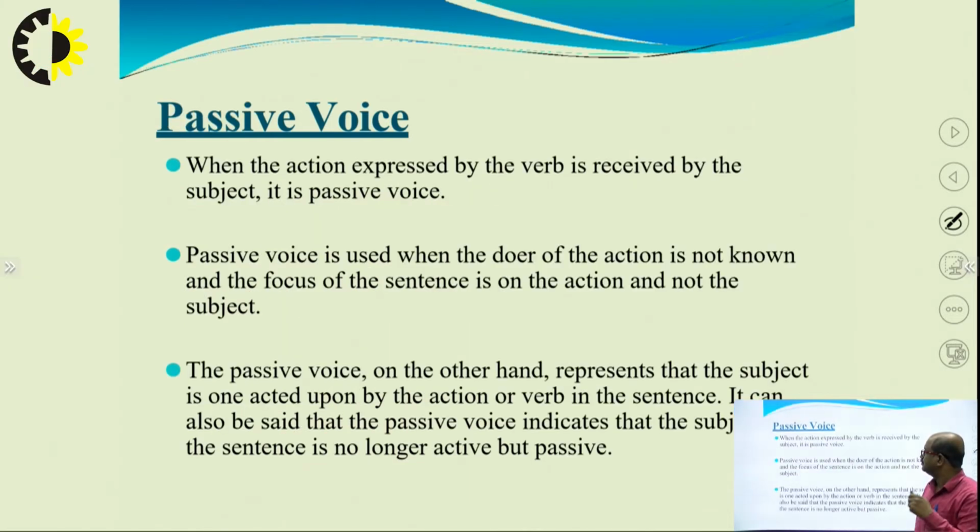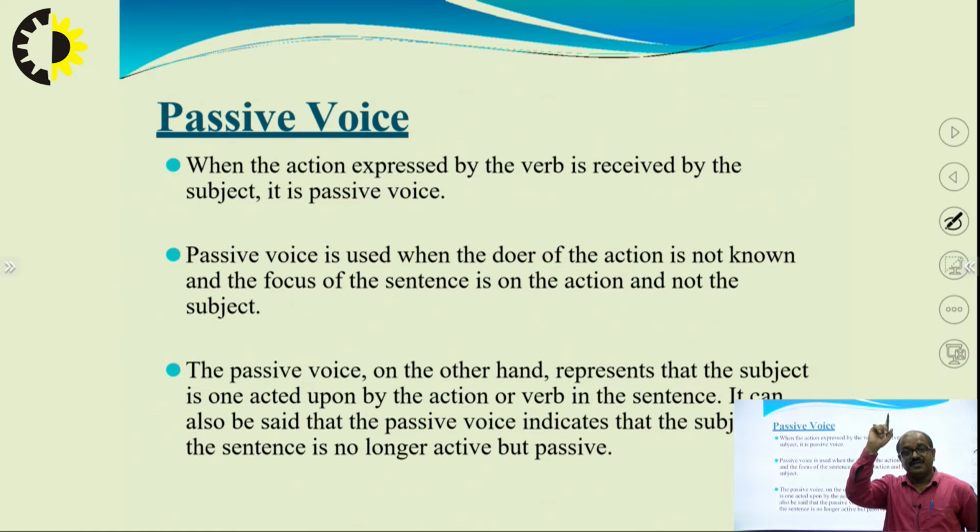Next, passive voice. Again, let's have the definition first and the examples later. Let's understand it theoretically first, then practically we will practice with the help of examples. Passive voice: when the action expressed by the verb is received by the subject, it is passive voice.